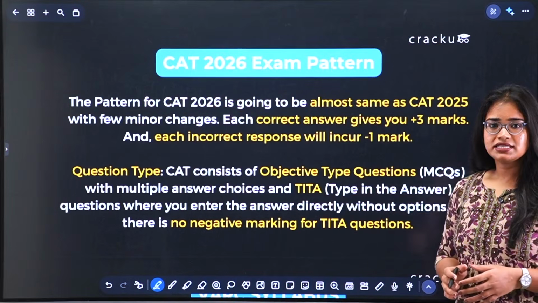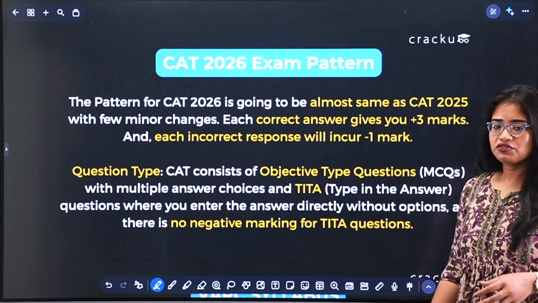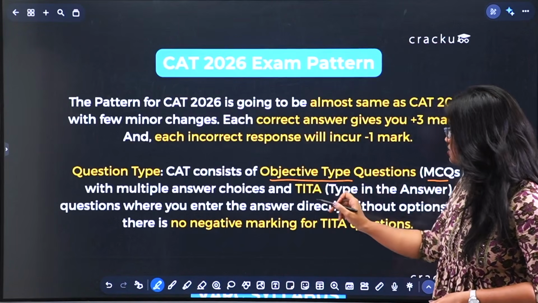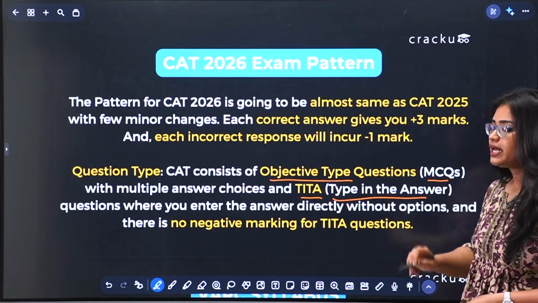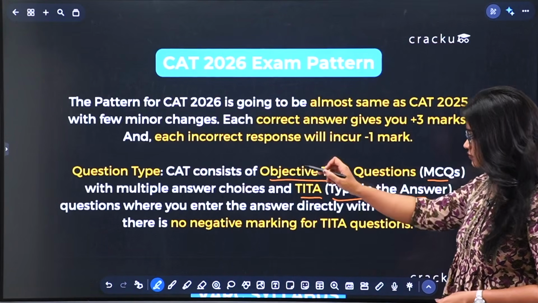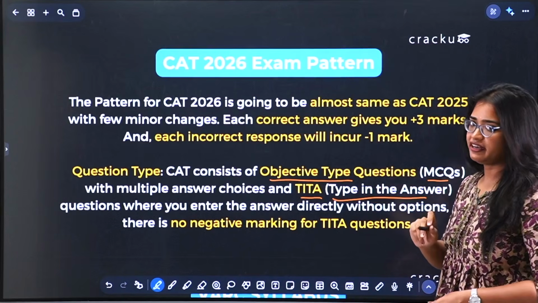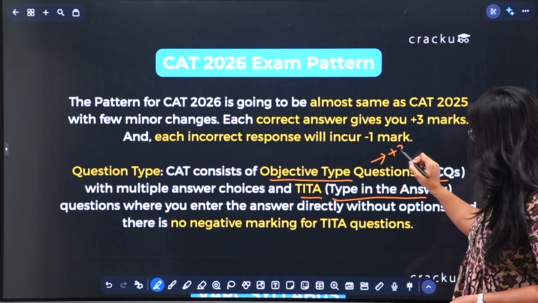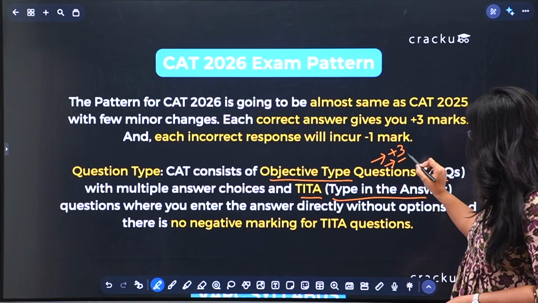Now coming to the marking scheme, that is something you should always have at the back of your mind. CAT consists of 2 types of questions: objective type questions, which are your MCQs, and the second one is TITA type questions, that is, type in the answer. In TITA questions, you have to enter the answer directly instead of choosing from the options. Coming to the marking scheme, in case of MCQs, you do have negative marking. For each correct answer, you will get +3 marks, whereas each incorrect response will incur a -1 mark.